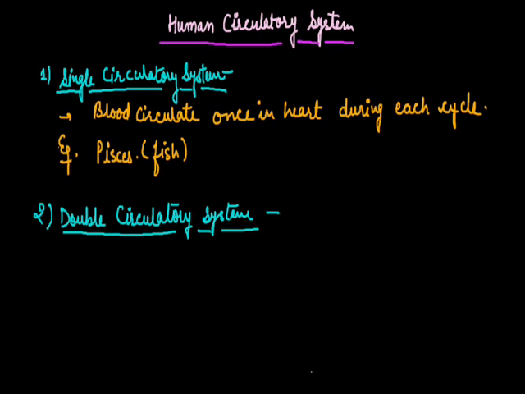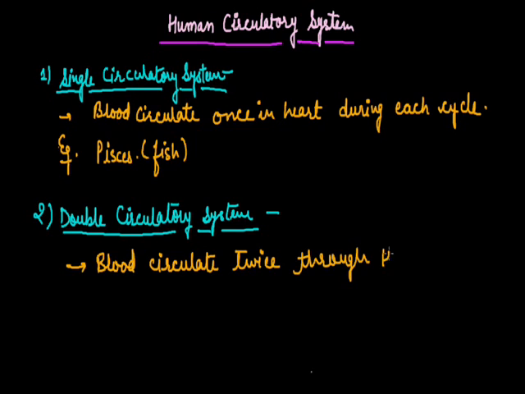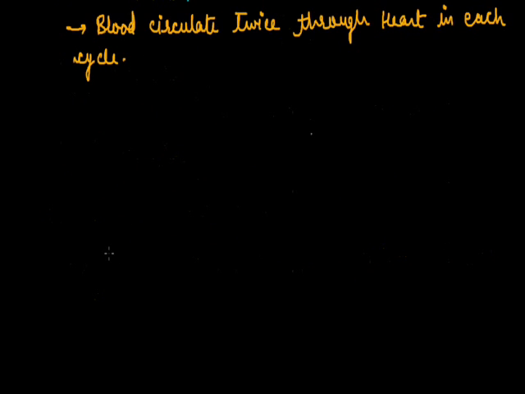So as the word reveals to you, your blood circulates twice in every cycle. Now this double circulation can be further categorized as systemic and pulmonary circulation.